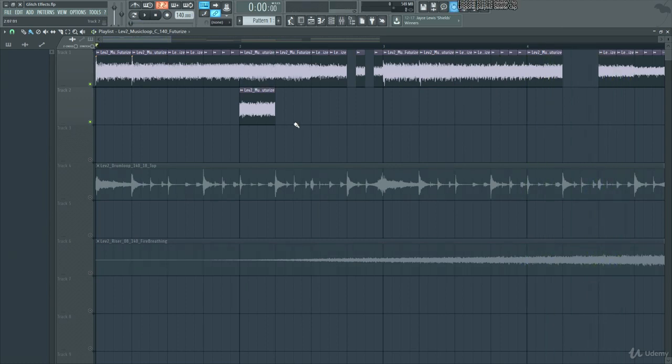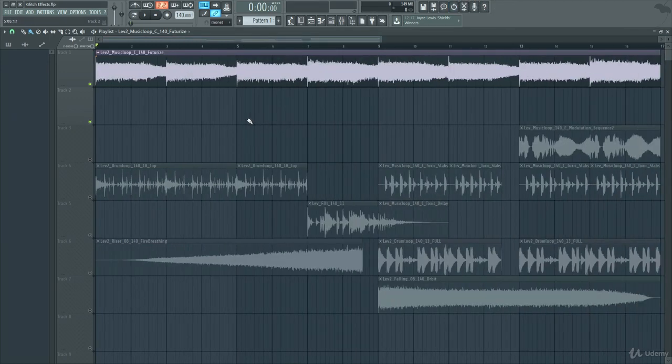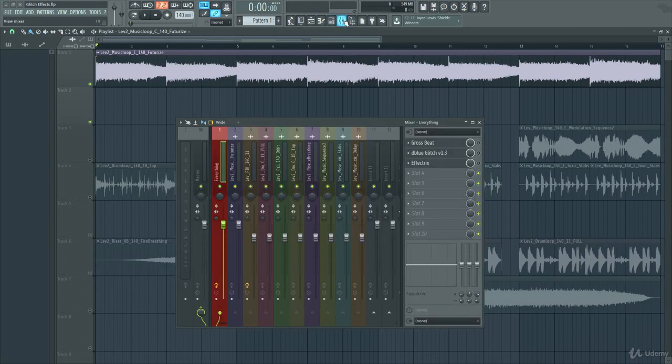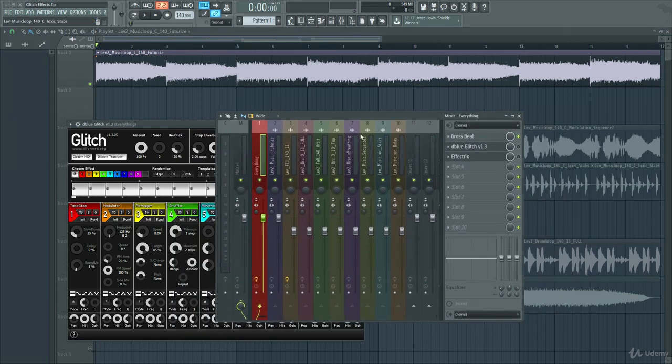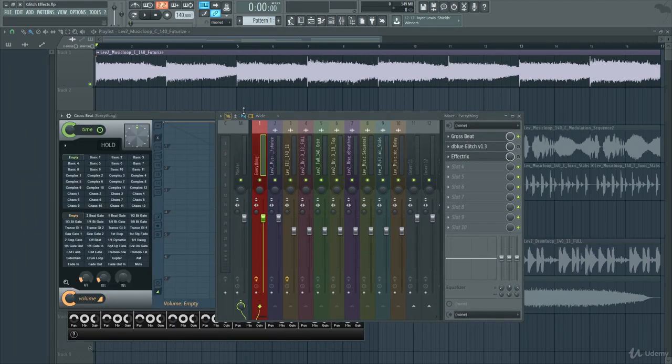So that's one way. Another way that is probably more common is using an effect. So what we can do is we can go into our mixer and we can add effects to everything. And one of the plugins that is really good that comes with FL Studio is Gross Beat. So that's not Gross Beat, this is Gross Beat.